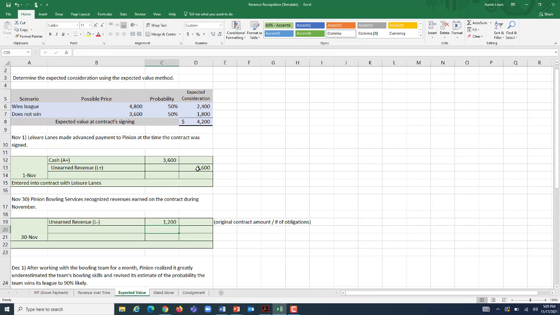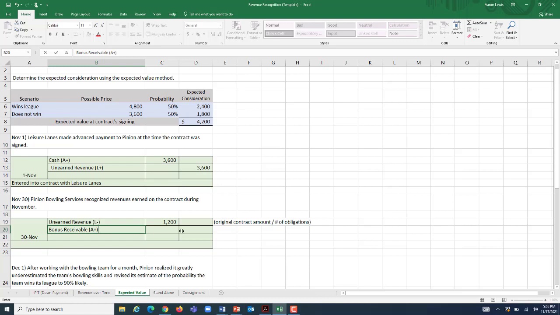We may, though, in the end, get more than $3,600 from this contract. They may win their league and we may get our bonus, which means we're expecting with some certainty that we're going to receive a bonus in the future. And we're going to record that as an asset called bonus receivable.